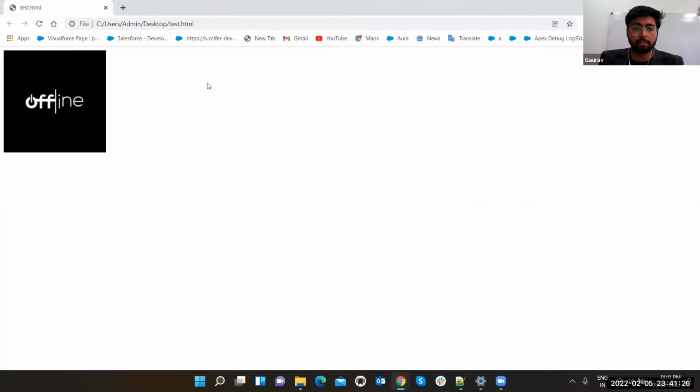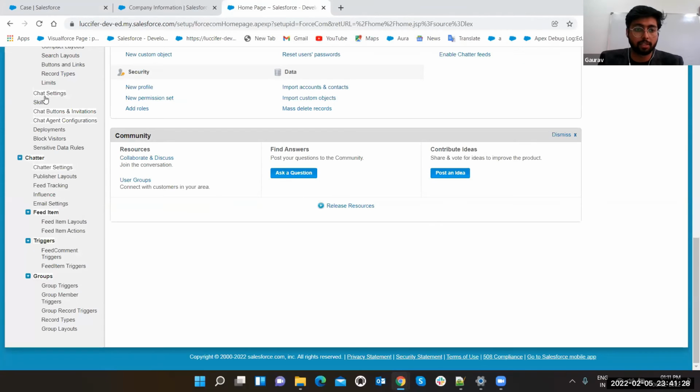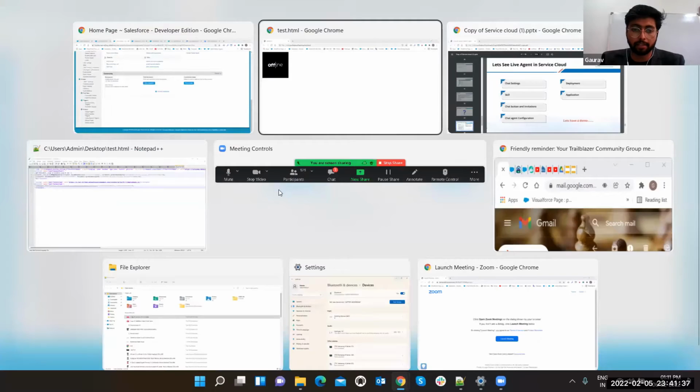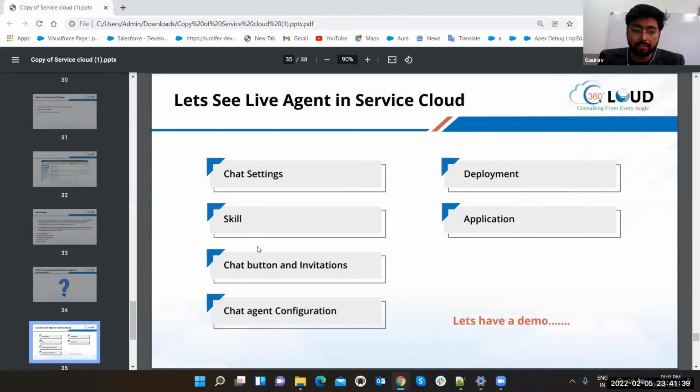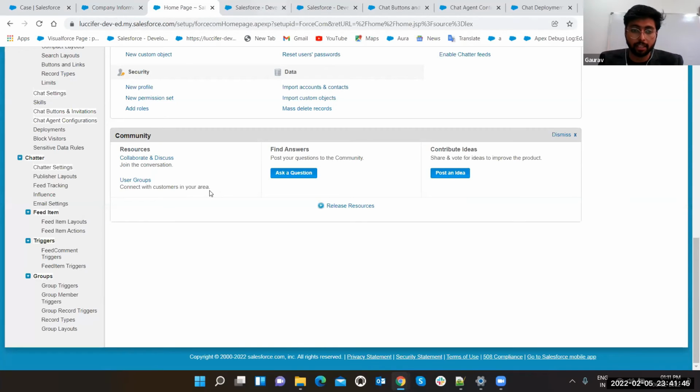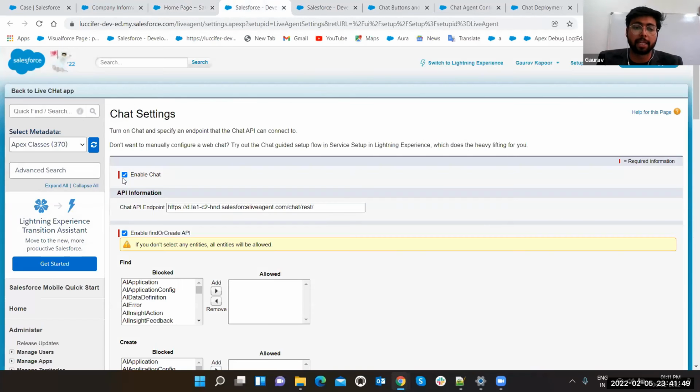And let's make it in a separate page. These are the steps we need, and this is also written here: chat settings, skill, chat button, invitations, chat agent configuration, deployment, and application. So first of all, before doing anything, you have to go to chat settings and enable it. Without enabling it, you cannot use your live chat feature inside the Salesforce Service Cloud.